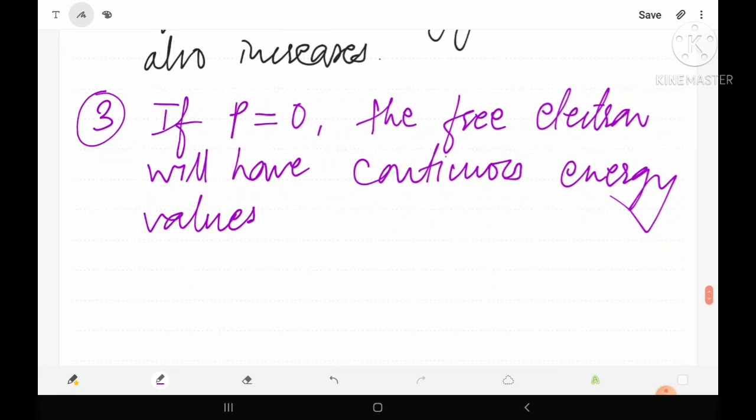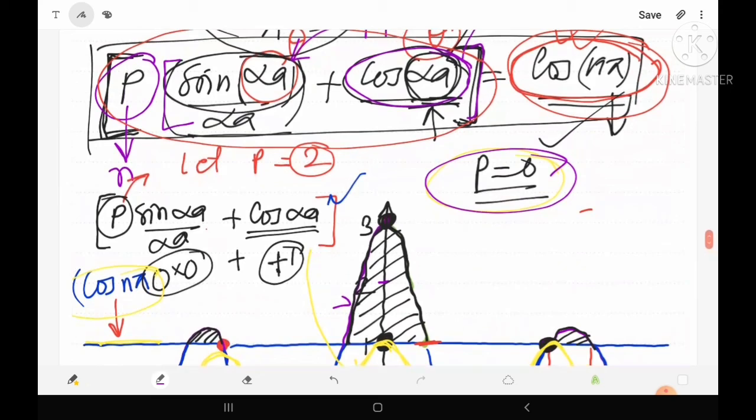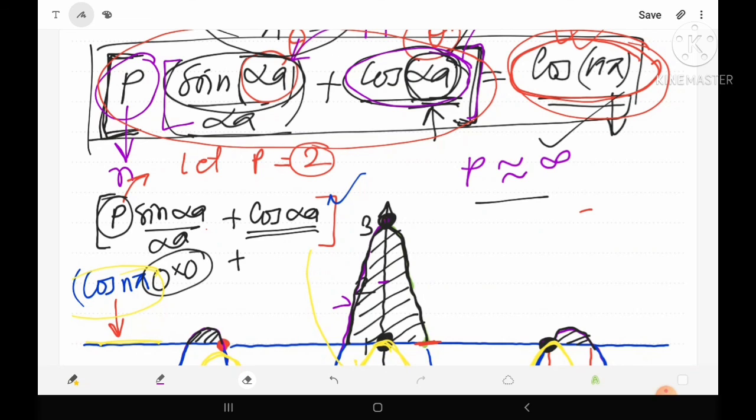In the fourth observation, we consider P infinitely large, suppose P is nearly equal to infinity. Actually it is not equal to infinity, but infinitely large. Now let's see what will happen in this case.